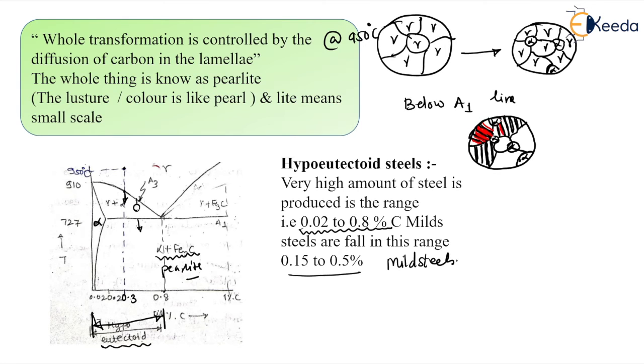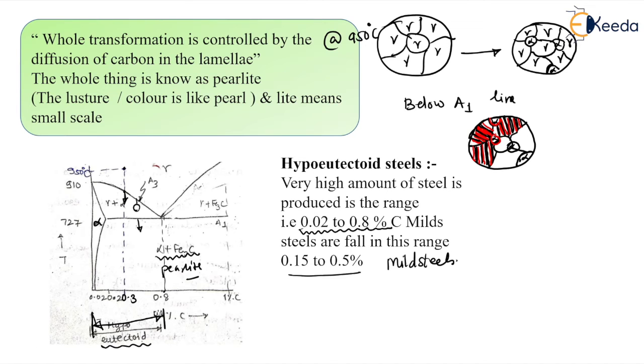Like that you will have pearlite again, and at the grain boundaries there will be the alpha which is retained.